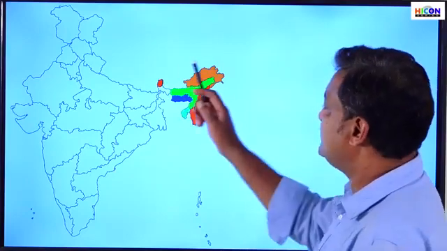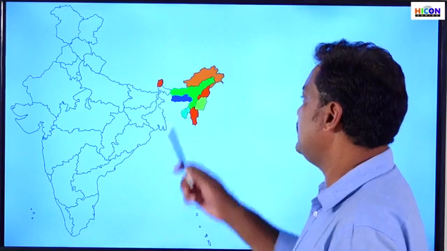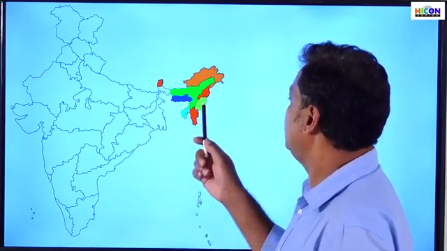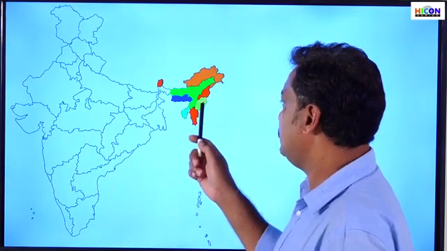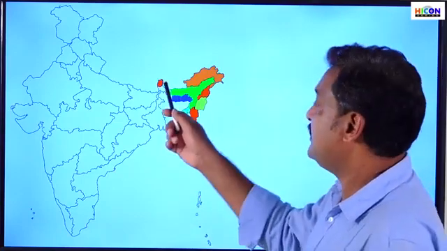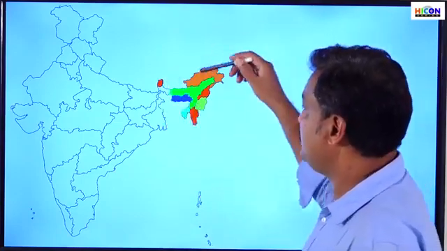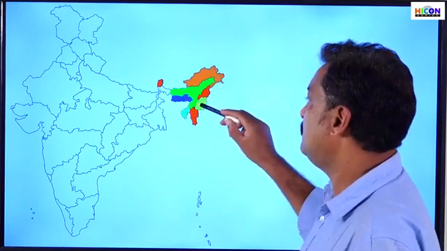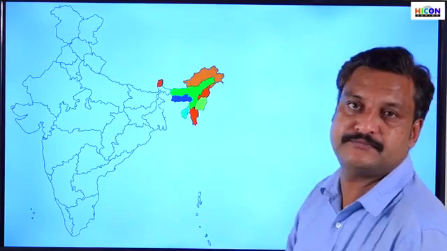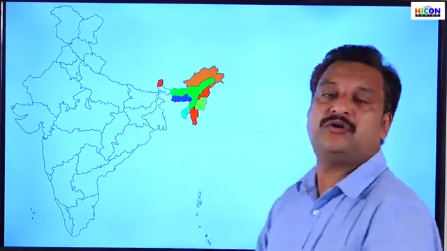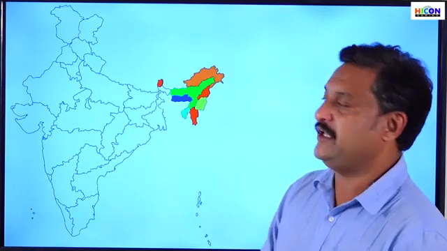Okay, so Sikkim, Arunachal Pradesh, Assam, Meghalaya, Tripura, Mizoram, then Nagaland, Manipur are the states in the northeastern region. Which are they? Sikkim, Arunachal Pradesh, Assam, Meghalaya, Tripura, Mizoram, Manipur, Nagaland. Right? So these states are known as the northeastern states of India.